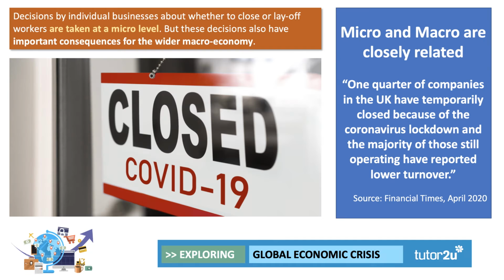Keep in mind, of course, that micro and macro are closely related. So when businesses close down because of the lockdown, when businesses report lower turnover and lower profits and perhaps have to lay off some workers, those key decisions taken by businesses are microeconomics. But of course, if you aggregate, if you add everything together, they have important effects. It's important consequences for the wider macroeconomy.